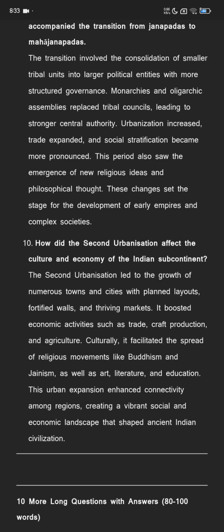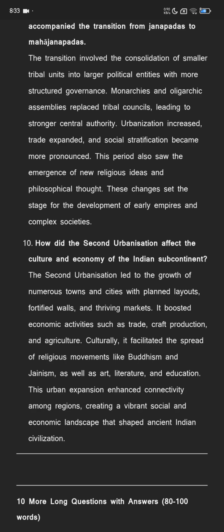How did the second urbanization affect culture and economy in the Indian subcontinent? The second urbanization led to the growth of numerous towns and cities with planned layouts, fortified walls, and thriving markets. It boosted economic activities such as trade, craft production, and agriculture.